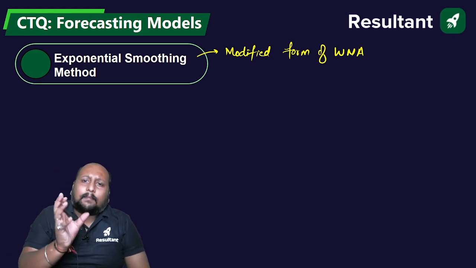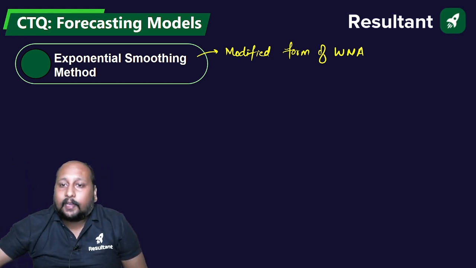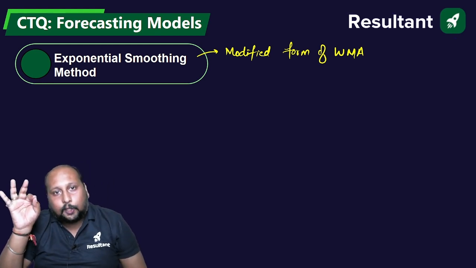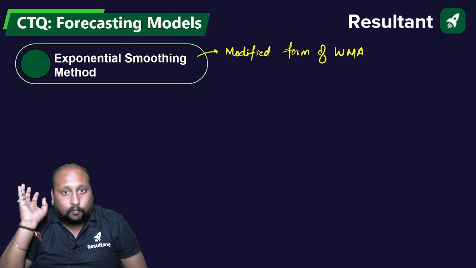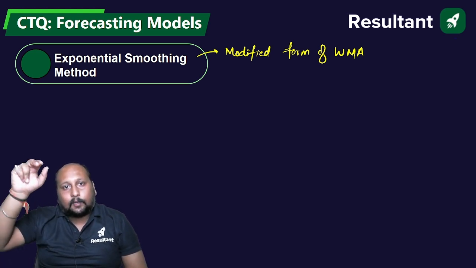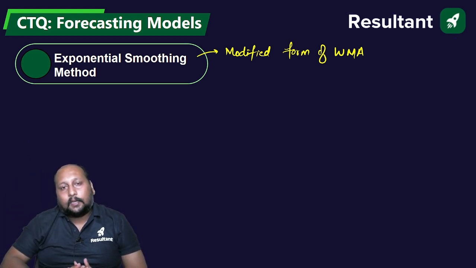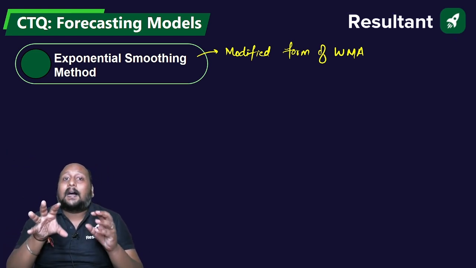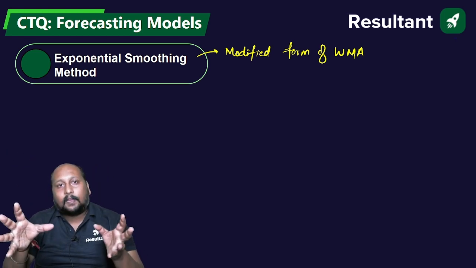Okay, so this is nothing but a modified form of the weighted moving average method. Like in the weighted moving average method, we had summation n is equal to n into n plus 1 by 2, right? And the weight was n upon summation n, n minus 1 by summation n, and so on. Okay, in this case, the weights are assigned the same way as in the previous case.